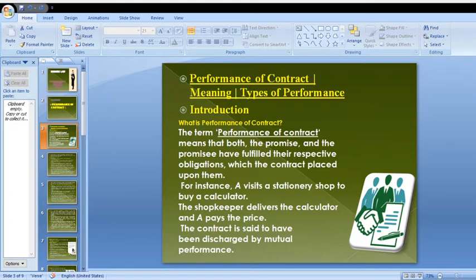What performance is done by the parties in the contract is told by the performance of the contract. Here the contract is said to be discharged by mutual performance. When both parties of the contract complete their duties, then only the contract will be discharged. That is called performance of a contract.